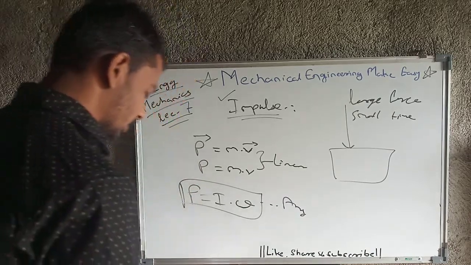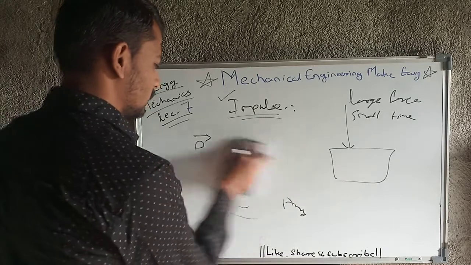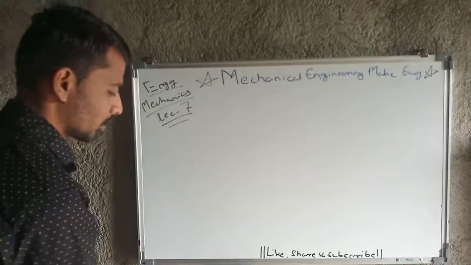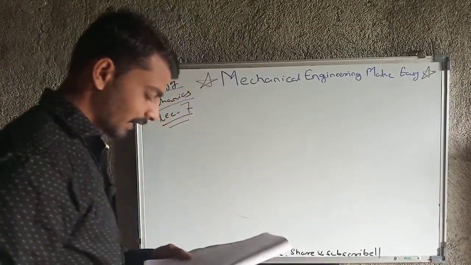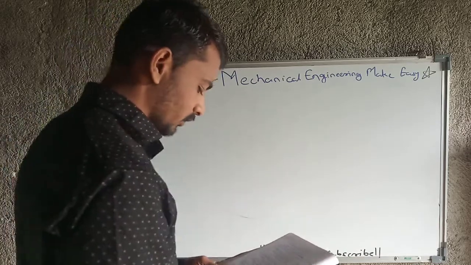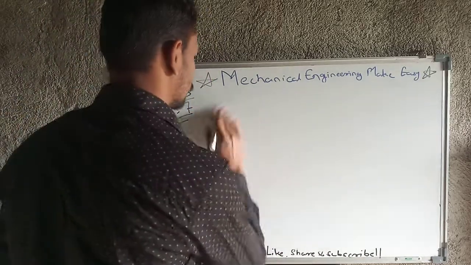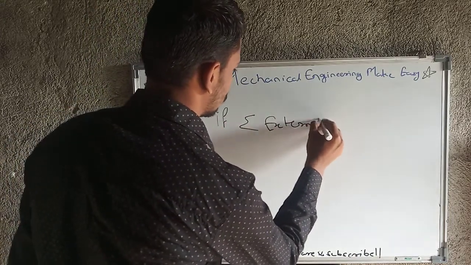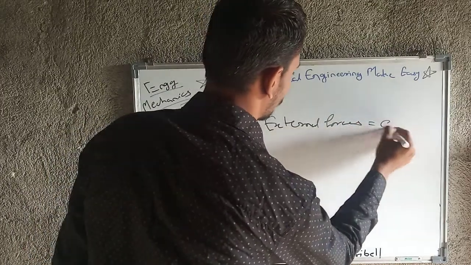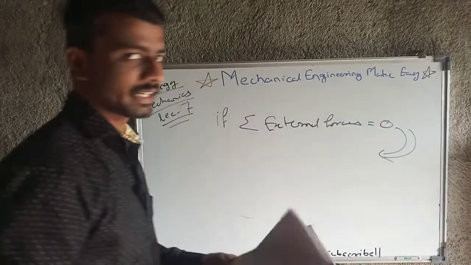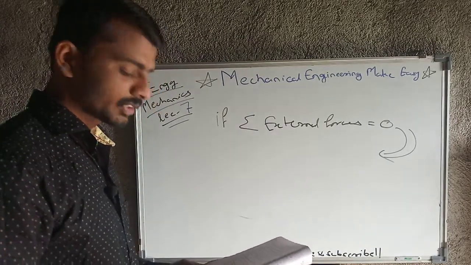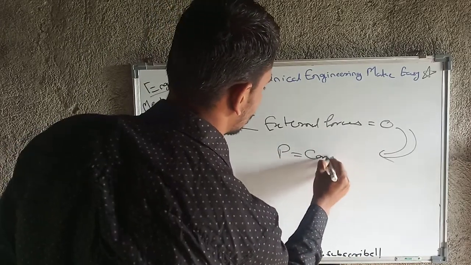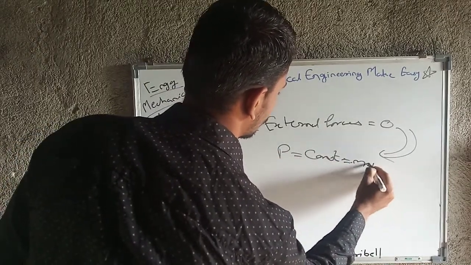Then next is the law of conservation of linear momentum. There is one law which is nothing but the law of conservation of linear momentum, that we will study now. What exactly is it? It is that if the summation of external forces equals 0, then we can imply that the linear momentum is constant. Okay, if the summation of external forces is 0, then linear momentum is constant, that is mass into velocity.